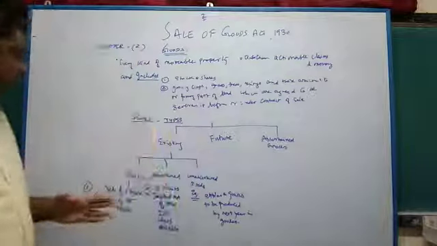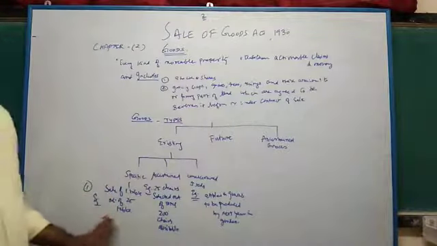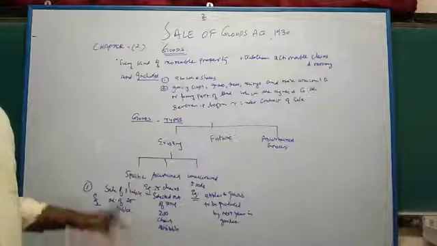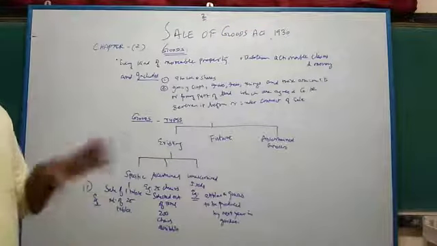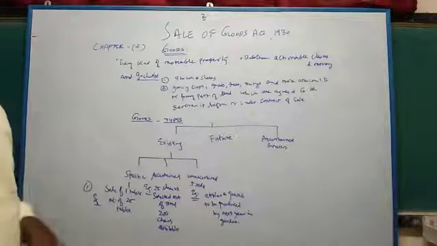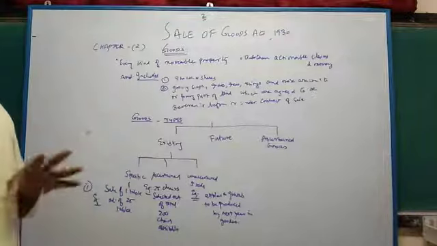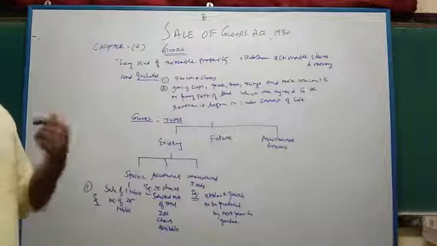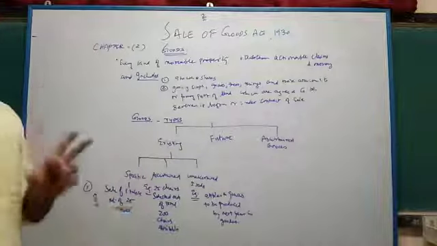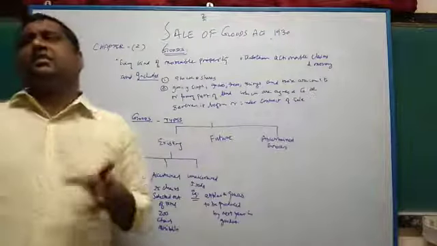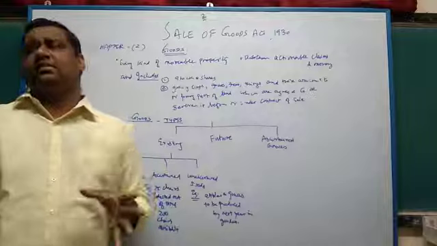Typically an example goes this way: there are 25 tables, and you are going to sell only one table. That one table is available among the 25 tables, at the place where you are going to sell. Out of these 25 tables, one table you are going to sell. You are not selling all the 25 tables.